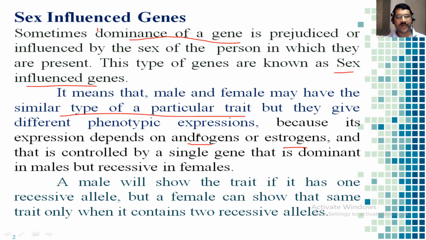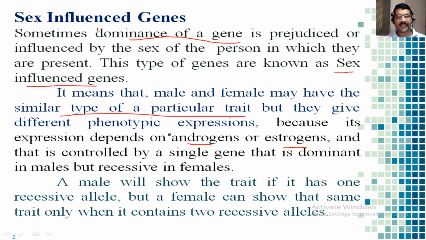So here we have to understand the concept that if a man or woman contains similar genes for a particular trait, they give different phenotypic expression. Why? Because the activity of that particular gene totally depends upon the hormones present in a man and the hormones present in a woman.